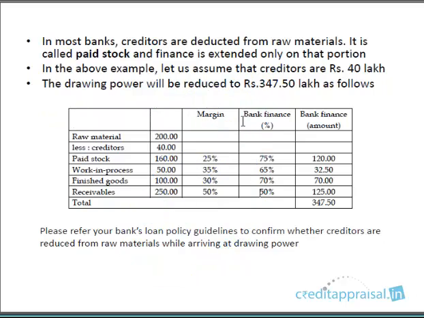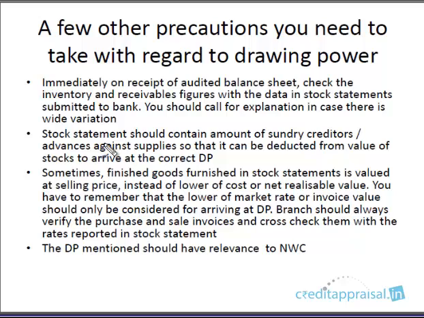Whatever it is, you compare the inventory and receivable figure in the balance sheet of 31st March with the stock statement submitted for March. And then there should not be very wide variation. If there is wide variation, you have to call for explanation. If there is wide variation, it is a clear indication that the company is boosting the figures to get more drawing power. That is one point you need to remember.